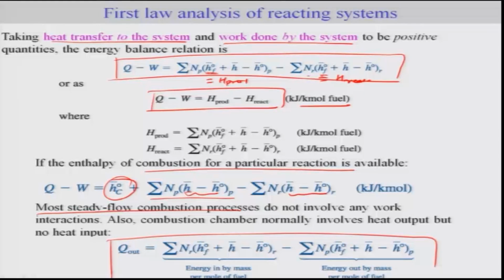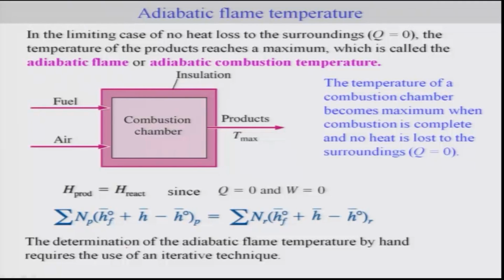When the combustion chamber is being operated, the temperature changes during the reaction, and it can reach a certain maximum value as well. This is something we can represent in terms of adiabatic flame temperature. We can discuss this aspect by considering a limiting case where no heat loss to the surroundings is considered. That means Q is equal to 0, and we will consider this to be an insulated combustion chamber.